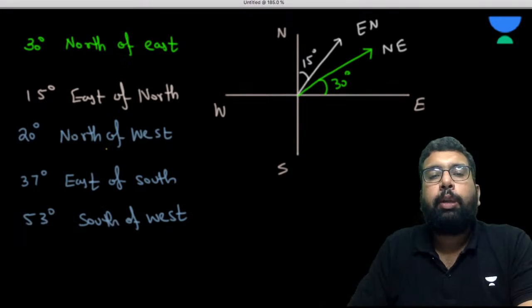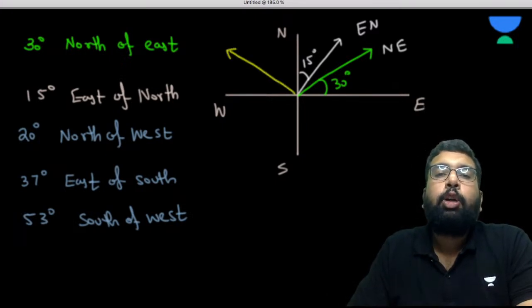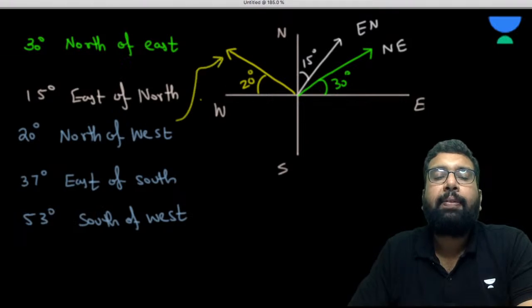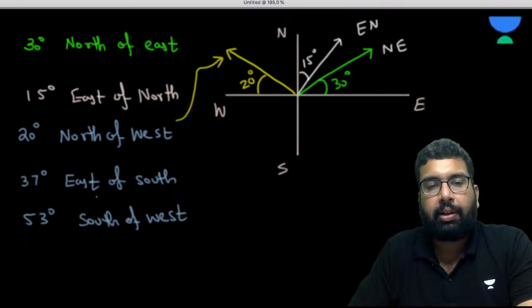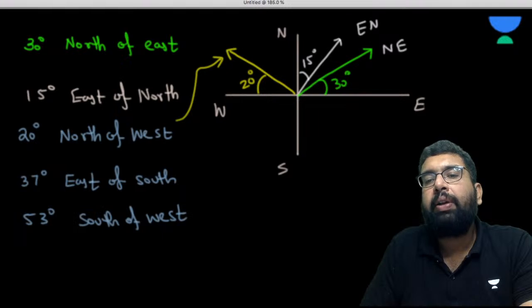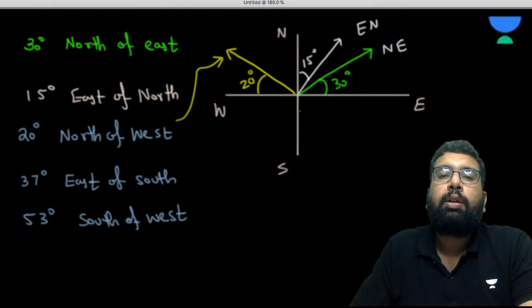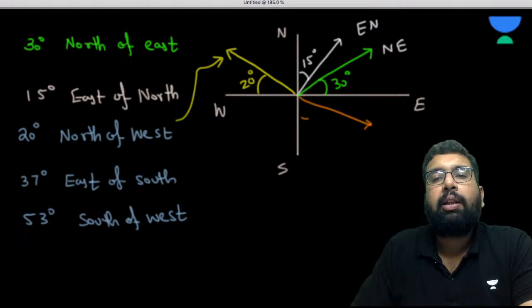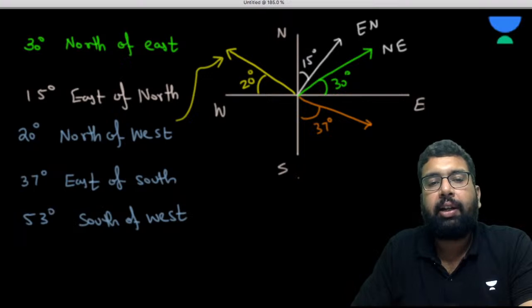So it is going to be 20 degree north of west. That means you measure from the west 20 degree towards the north. So this is going to be like this vector. Now it says 37 degree east of south. That means that you are measuring from the south towards the east. So this could be 37 degree east of south.